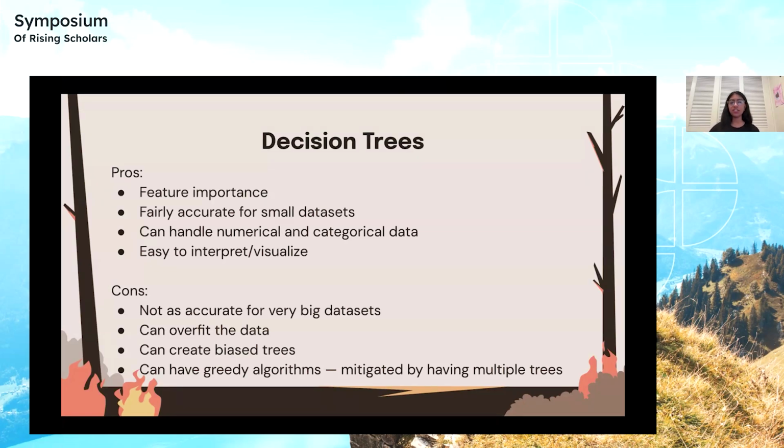Some negatives of decision trees are that they're not very accurate for big data sets, they can overfit to the data, they can create biased trees, and can have greedy algorithms. But these last three things can be mitigated by having multiple trees, and so in my case, an ensemble of decision trees, which is called a random forest.